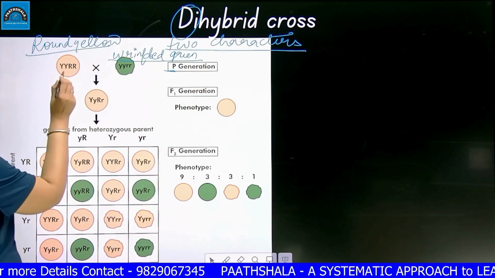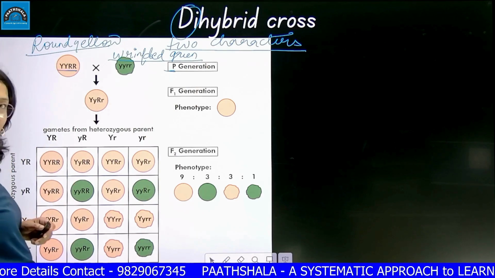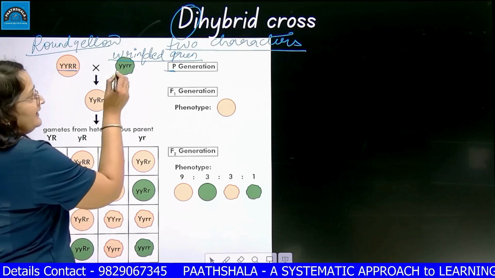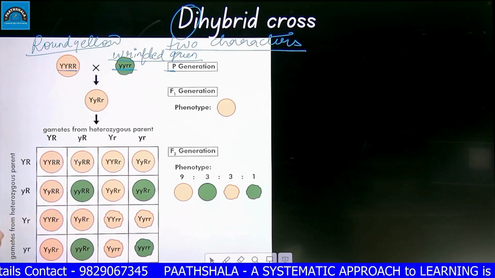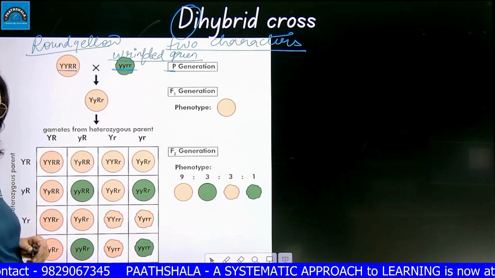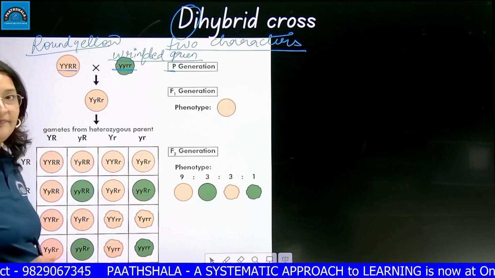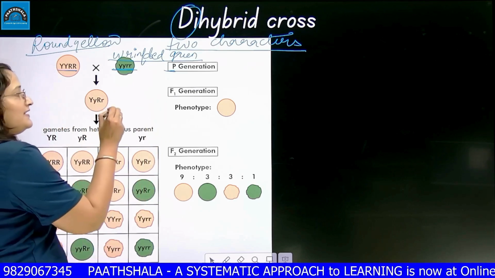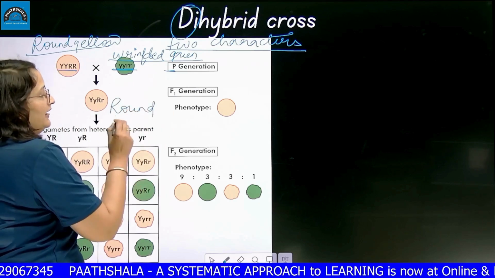Genotype of round yellow was capital YY, capital RR, wrinkled green, small yy, small rr. Okay. Now when they were crossed together, in the F1 generation, they got all seeds round yellow.